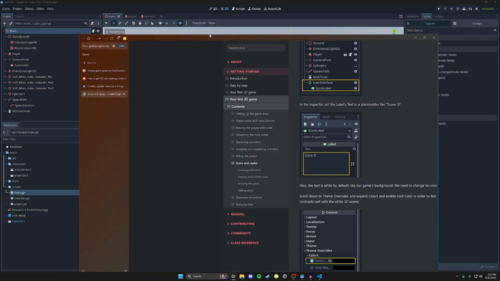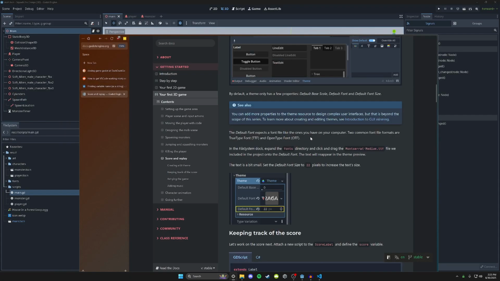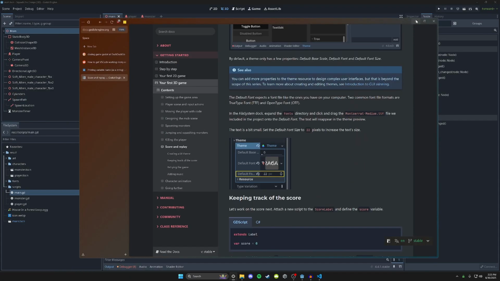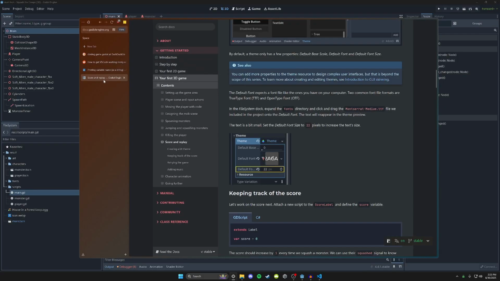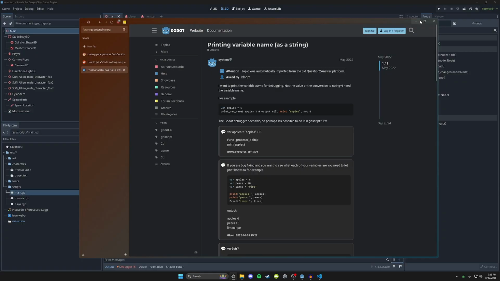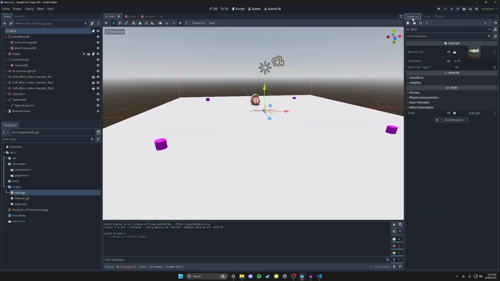Now let's create a score. So I'm going to tip this. This does have a tutorial for the score, but as a challenge, we are going to make this ourselves. Actually, I'm gonna close this out so I don't even get tempted to look at that. We're gonna try and figure this out on our own. So this is gonna be the big last part of this whole project. So let's make this as hard as possible for us. Let's do this on our own. I think we can do it.